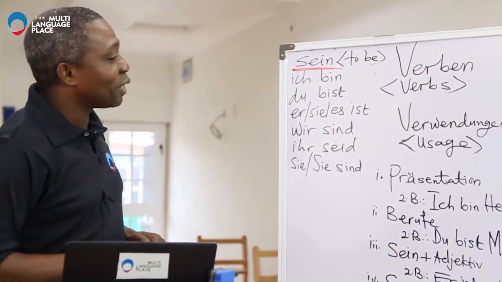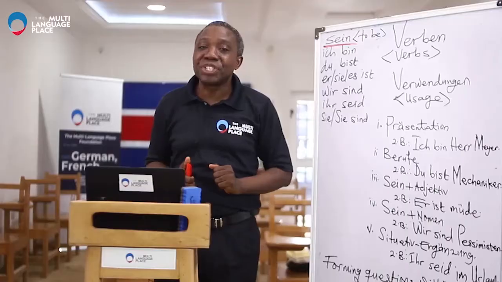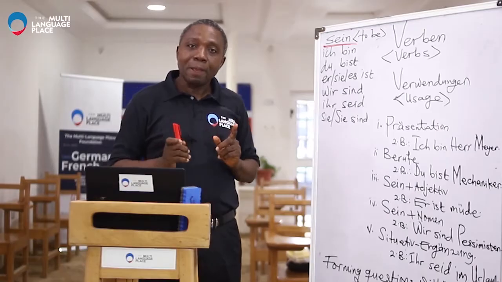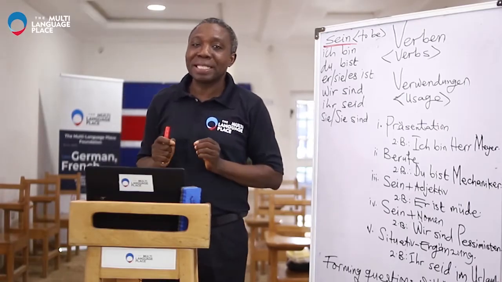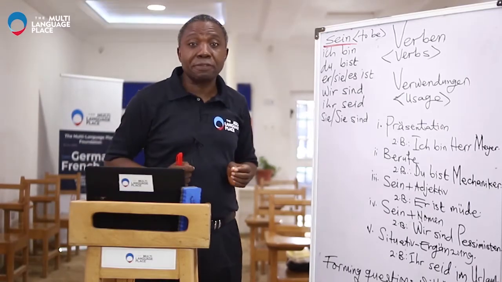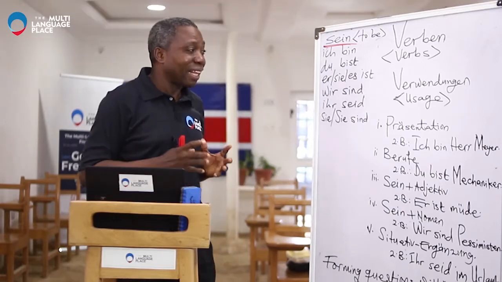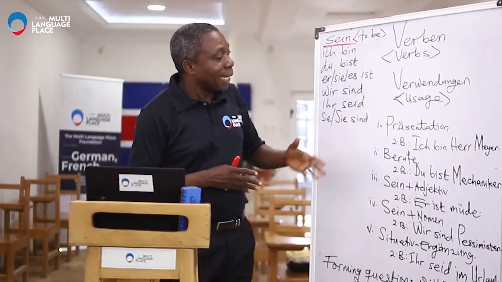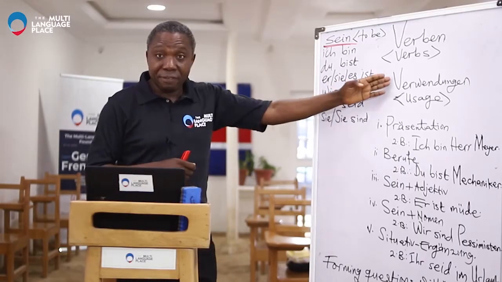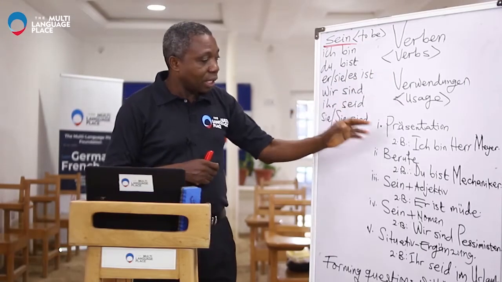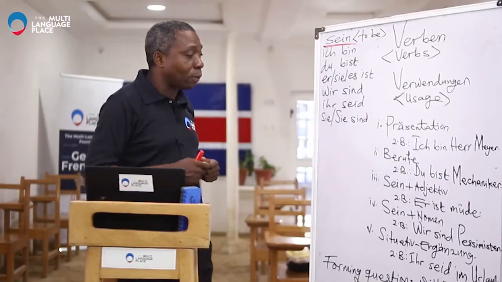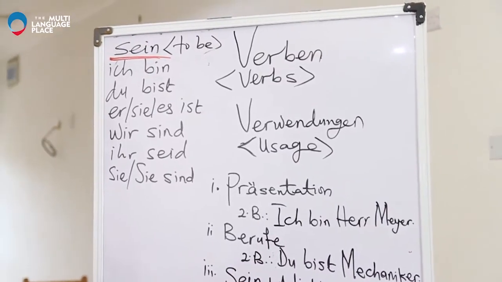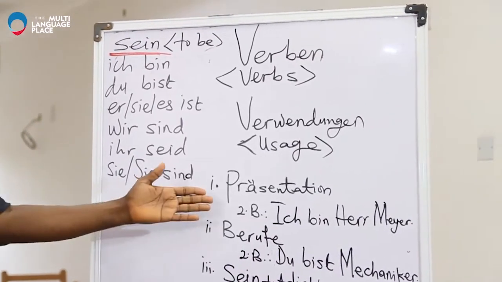Okay, now that we have finished conjugating, we want to look at the usage of this verb. I said, again, that the verb is very, very important. It's one of the most important verbs in German, and that's why we need to really look at it and concentrate on it. Now coming to the usage, Verwendungen. The first thing you use this verb for is for presentation. What do I mean by that? If you want to introduce yourself, it is this verb you use.